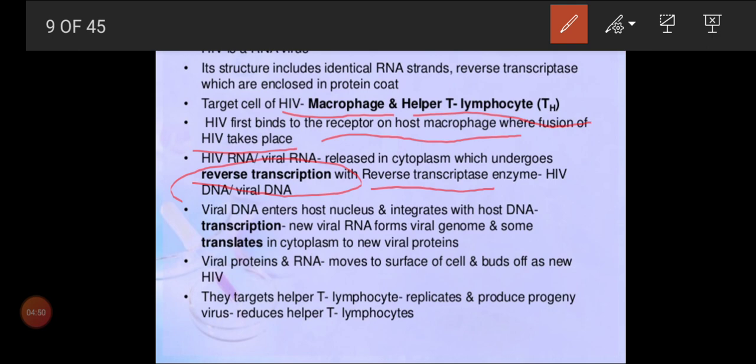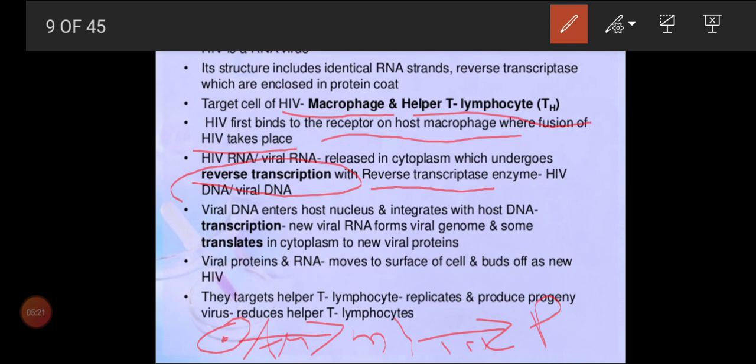I'll explain the process, children. Normally we have learned in 11th standard, a cell will be there. The cell will contain a nucleus, and the nucleus will form a messenger RNA, a single stranded messenger RNA. That process is called transcription. And the messenger RNA will form protein. That we call translation. Is that clear? This is what we call the central dogma of the cell.